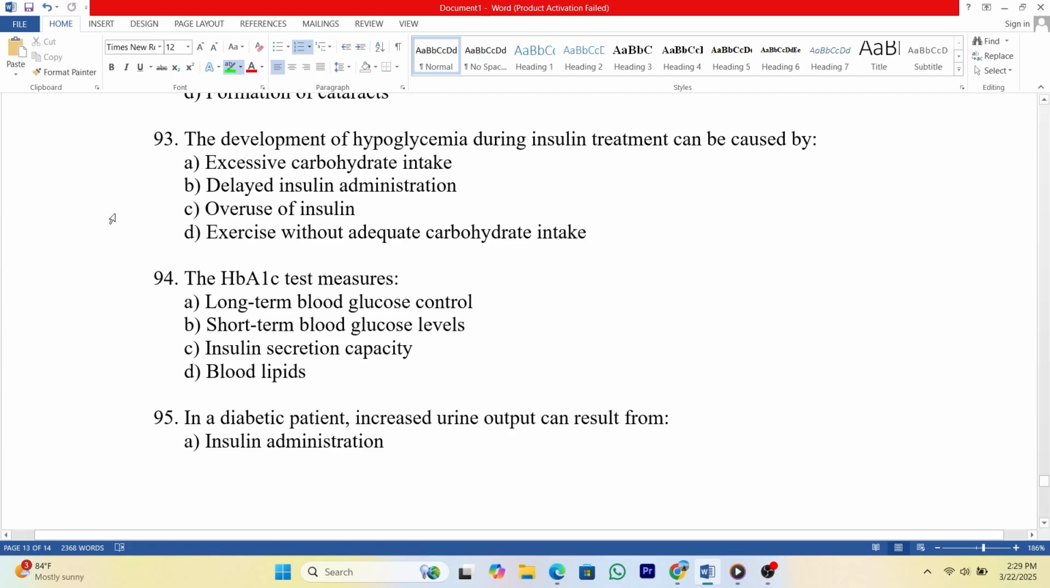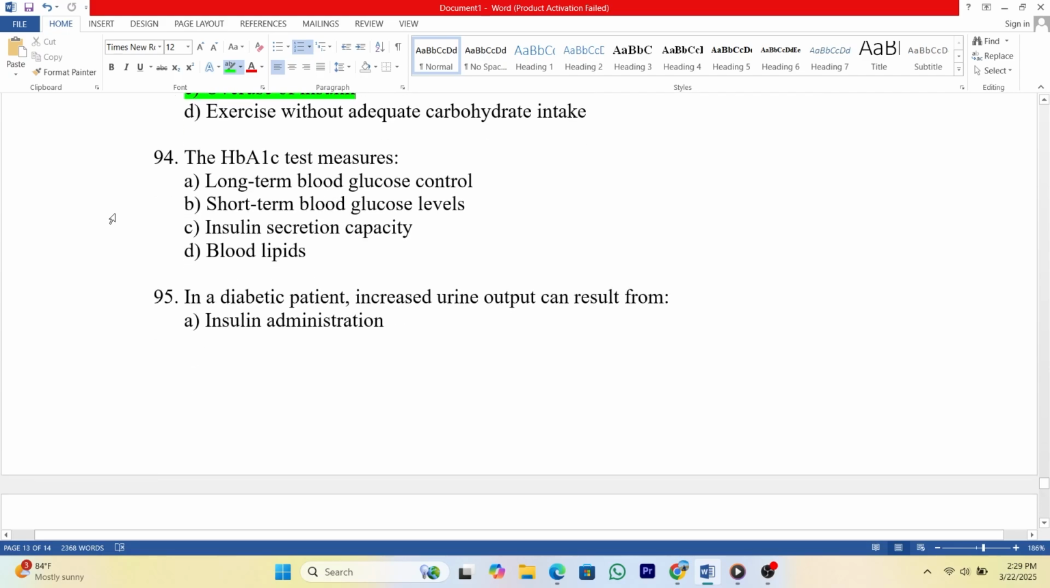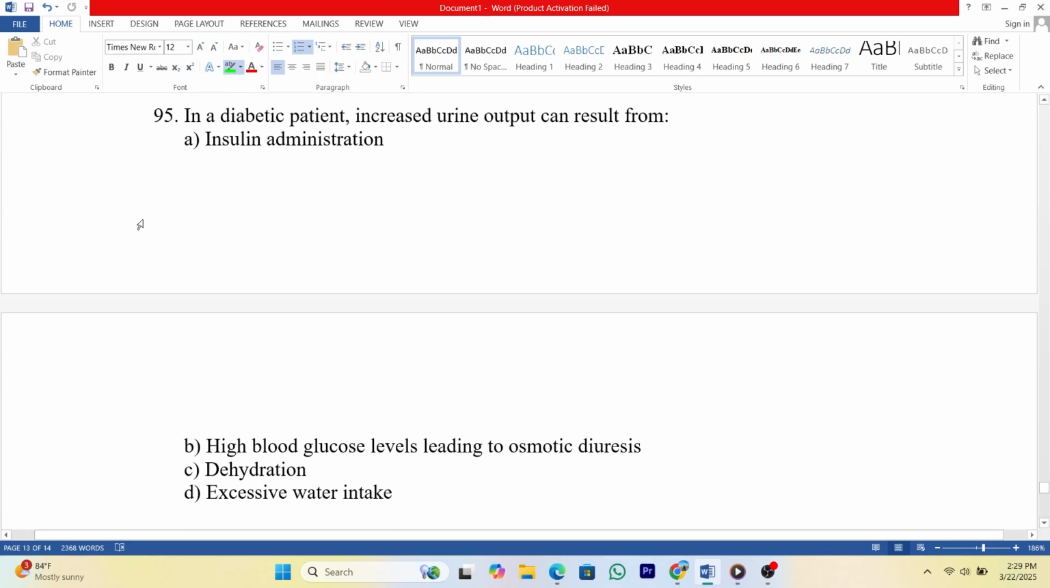Answer: C. 94. The HbA1c test measures A. Long-term blood glucose control. B. Short-term blood glucose levels. C. Insulin secretion capacity. D. Blood lipids. Answer: A. 95. In a diabetic patient, increased urine output can result from A. Insulin administration. B. High blood glucose levels leading to osmotic diuresis. C. Dehydration. D. Excessive water intake.